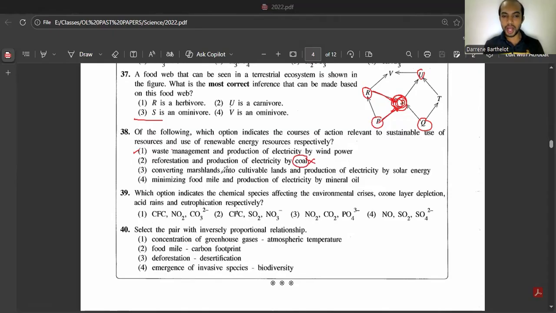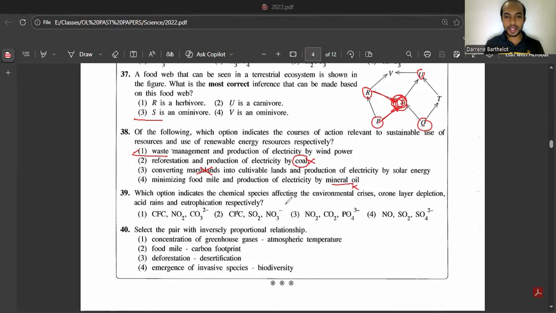Third one, converting marshlands into cultivable land. No, marshlands or wetlands are not used to cultivate lands because there are several other functions of those marshlands. So if we are going to destroy and make them cultivable lands, then other functions will be gone down. All the ecosystems will be dropped down. Then fourth one, minimizing food miles and production of waste by mineral oil. No, mineral oil or crude oil you are not going to use as a sustainable use. So answer is first one.